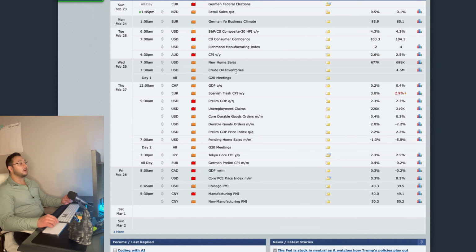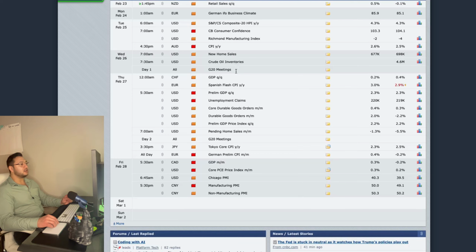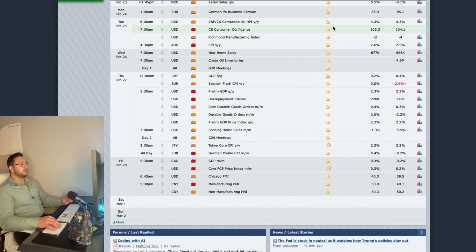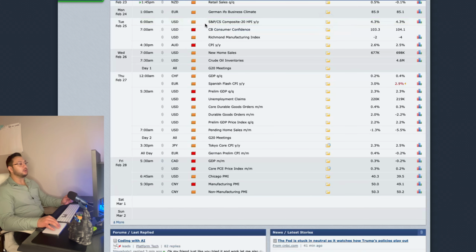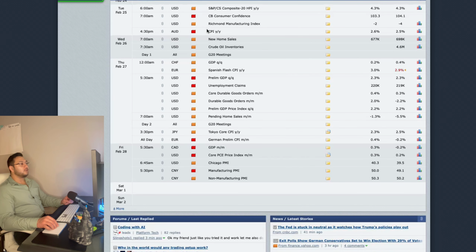That's interesting. After that, we have news on Tuesday during New York session. We have S&P CS Composite 20 HP. What is even this? Okay, this particular news measures the change in selling price of single-family homes in 20 metropolitan areas. That's an interesting news event. I'm not certain if I've seen that before. Moving on, we have Conference Board Consumer Confidence for the US dollar during 7 a.m. During New York session, high impact news for the US dollar. And then during Asia session, we have Consumer Price Index for the Australian dollar.